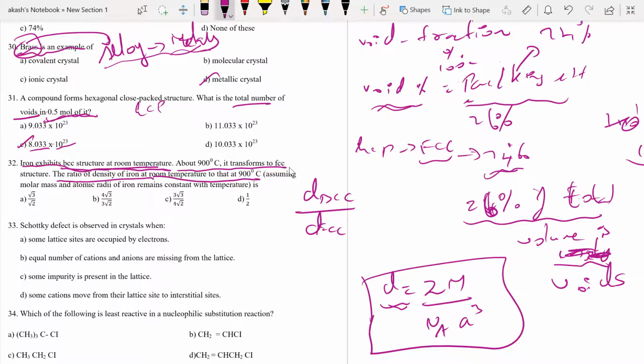Does anybody remember this formula? Yes, sir. This formula is a very famous formula. You should not forget it. Just a moment, people.